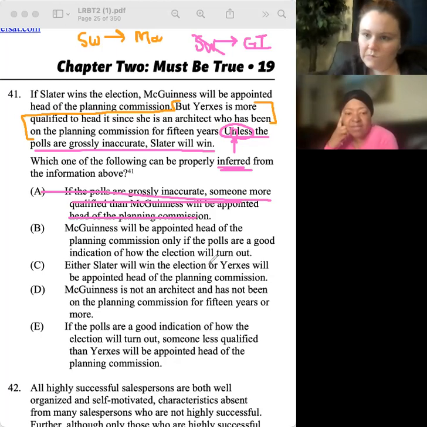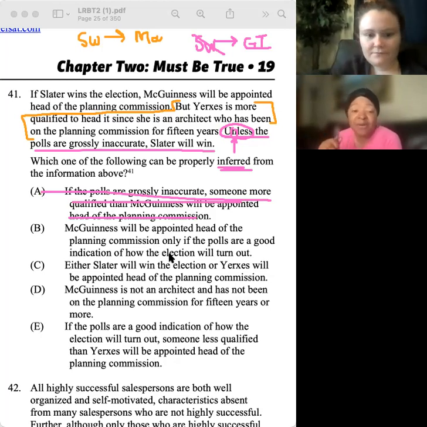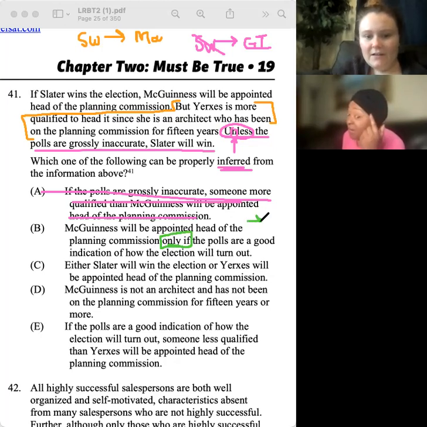B: McGinnis will be appointed head of the Planning Commission only if the polls are a good indication of how the election will turn out. So how would you diagram this one? Is it a condition again? What words? Only if. And only if introduces what kind of condition? A necessary condition. Excellent. So here we're saying that if McGinnis is appointed, that must mean that the polls are good.